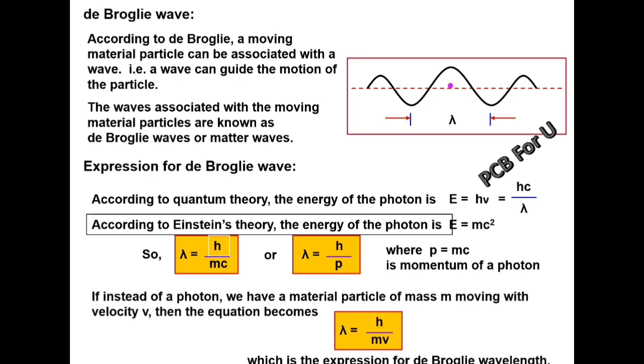So if, instead of a photon, we have a material particle of mass m having velocity v, we can get lambda equal to h by mv, since c is replaced by v, that is, a speed other than the speed of light. This is the expression for the de Broglie wavelength. Conclusion: lambda equal to h by mv.